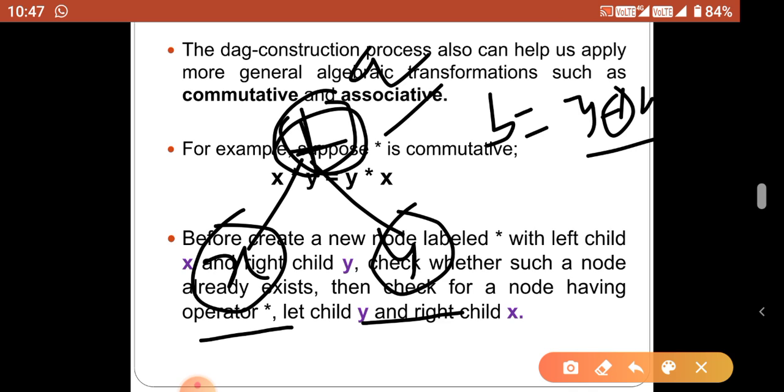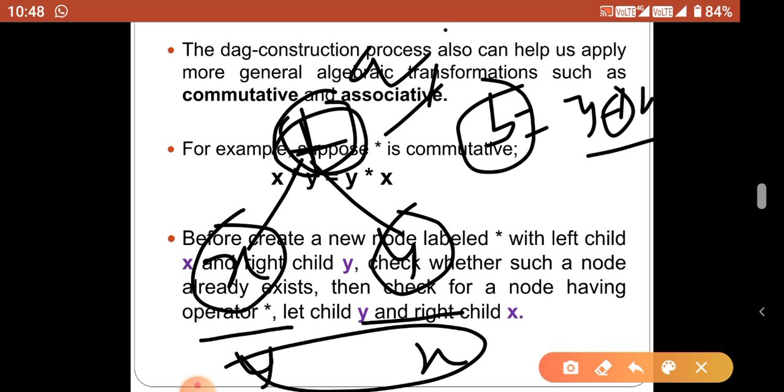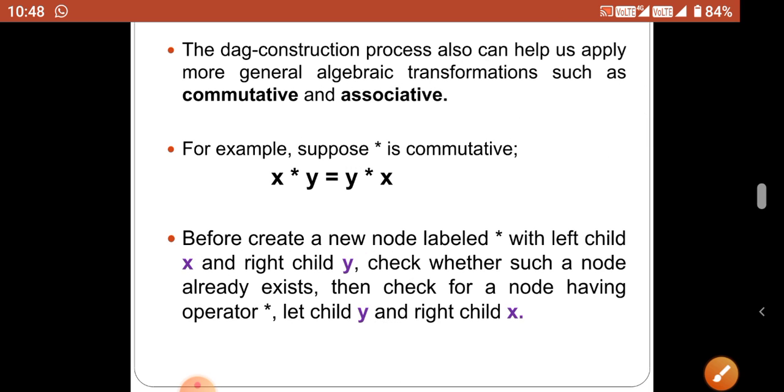Also the compiler checks, because plus is a commutative operator, left side may be y and right side may be x. If present, both trees are common to the variable b. That's why we assign a comma b, because a and b have the same value, even though the operand places may be different, the result should be the same. So commutative and associative law are also helpful to perform the optimization technique.